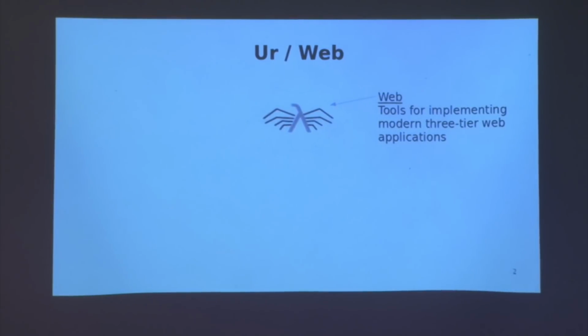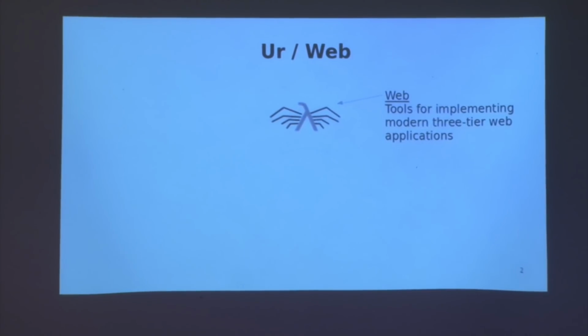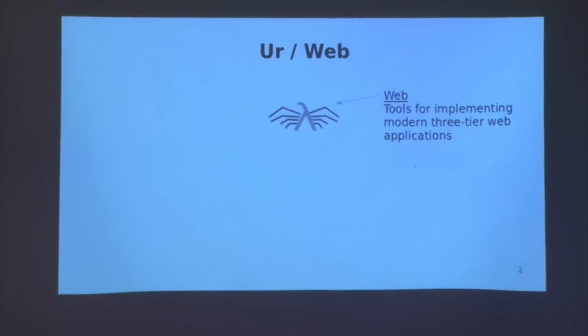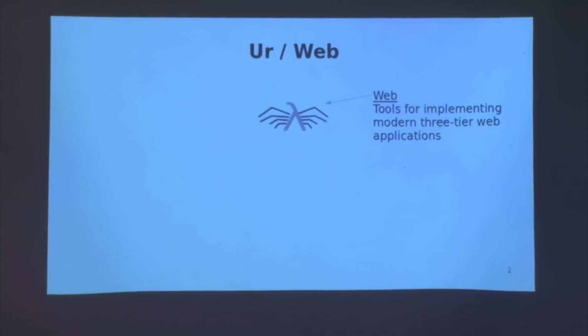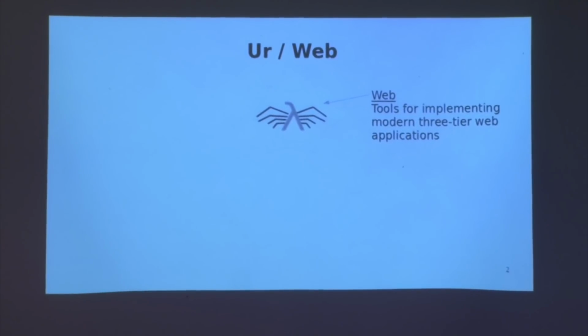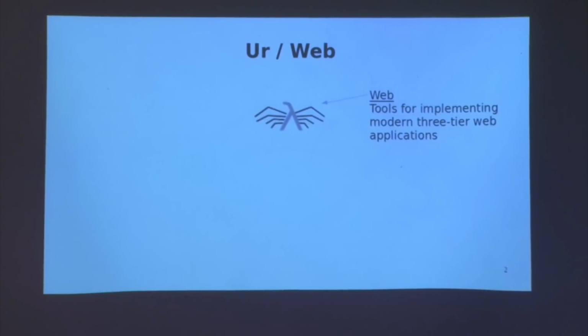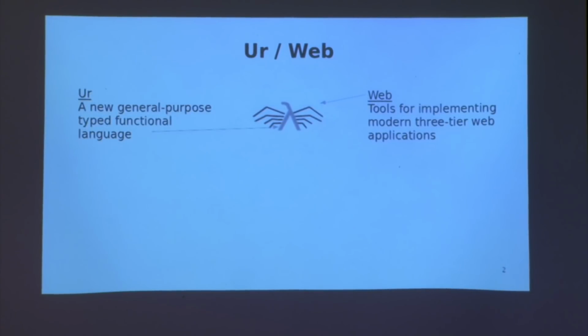So what is Ur-Web? It's always good to start out by explaining what the name of something means. So Ur-Web, first it's a programming language for building web applications. That's what the web part of the name means. And it's a full stack system. It does everything you need to do to build web applications. And Ur is a new general purpose functional programming language that is used to implement these web specific features.